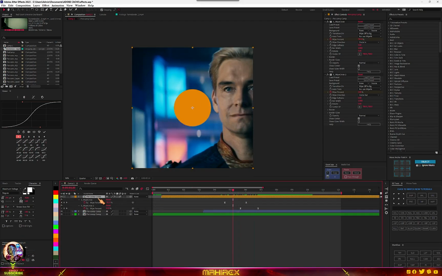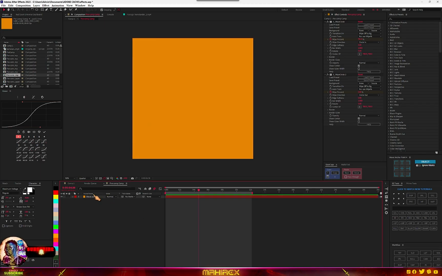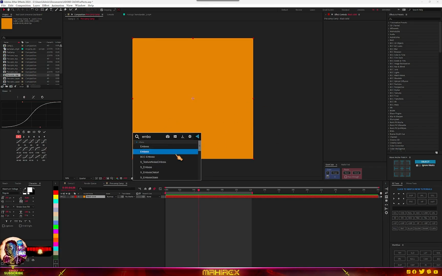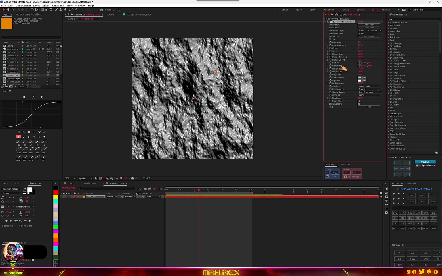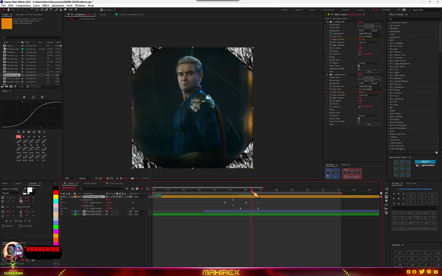And now since we made this a pre-comp, all you have to do is just go inside the pre-comp, and with this solid we're going to add some texture here. So I'll just go for the emboss. So you can use this as a texture. And now let's go back to our comp. We updated this using this texture here.